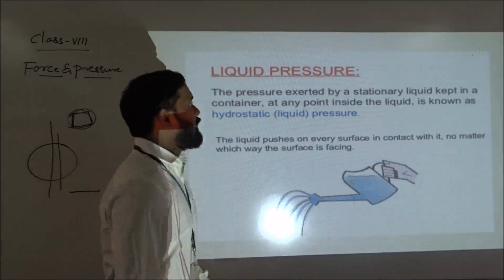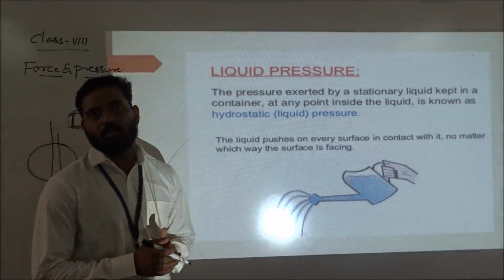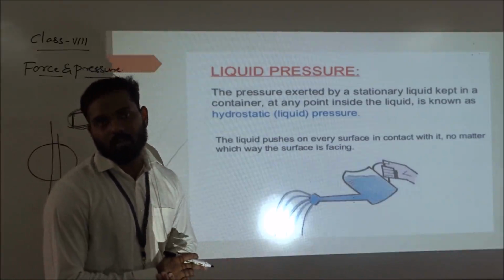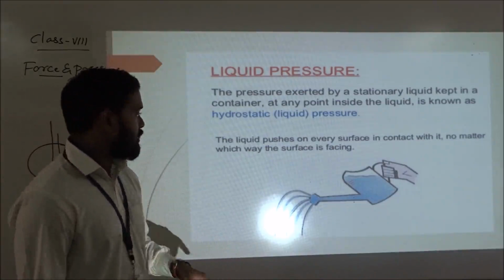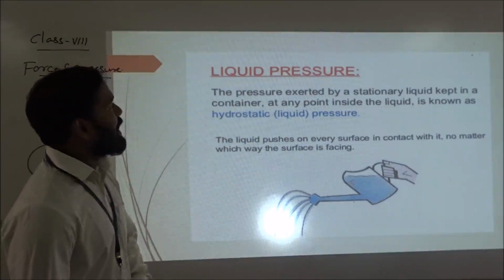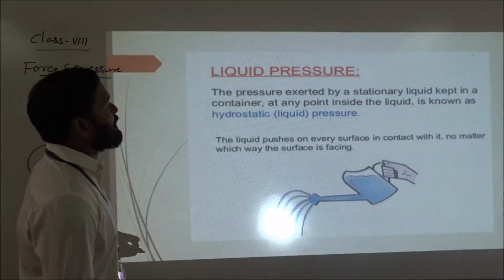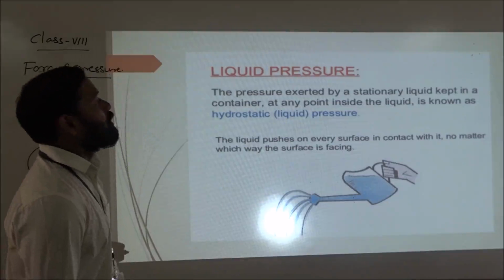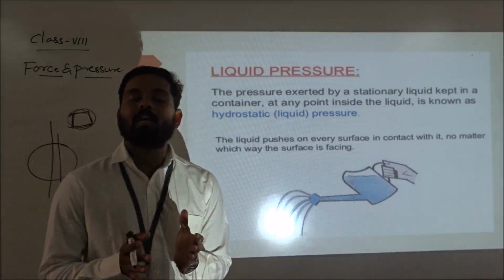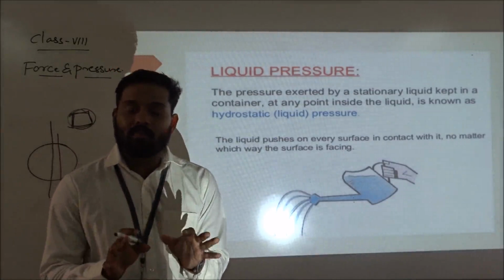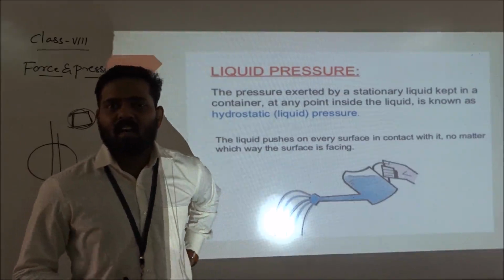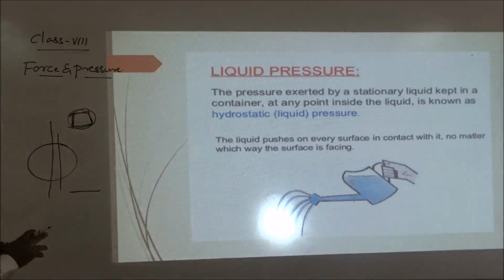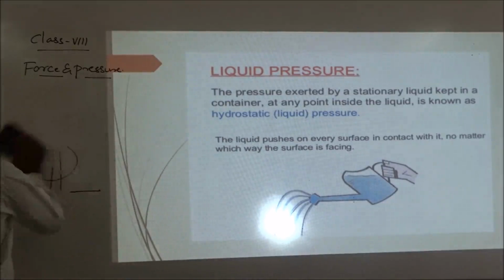Now, if you want to understand more about pressure, we will understand what happens in the case of liquids. Liquids also exert pressure. The pressure exerted by a stationary liquid kept in a container, at any point inside the liquid, is known as hydrostatic liquid pressure. That means whatever container you take, the liquid exerts pressure. The question is: if the liquid is kept in one place, how does it exert pressure? I will tell you how.